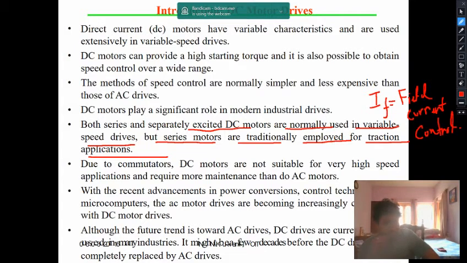Because you see what is happening, the commutator segments are there to convert the bidirectional output into a unidirectional output. So that is the main purpose of commutators. When the current is collected from the commutator segments with the help of brushes, you need to maintain those commutator segments